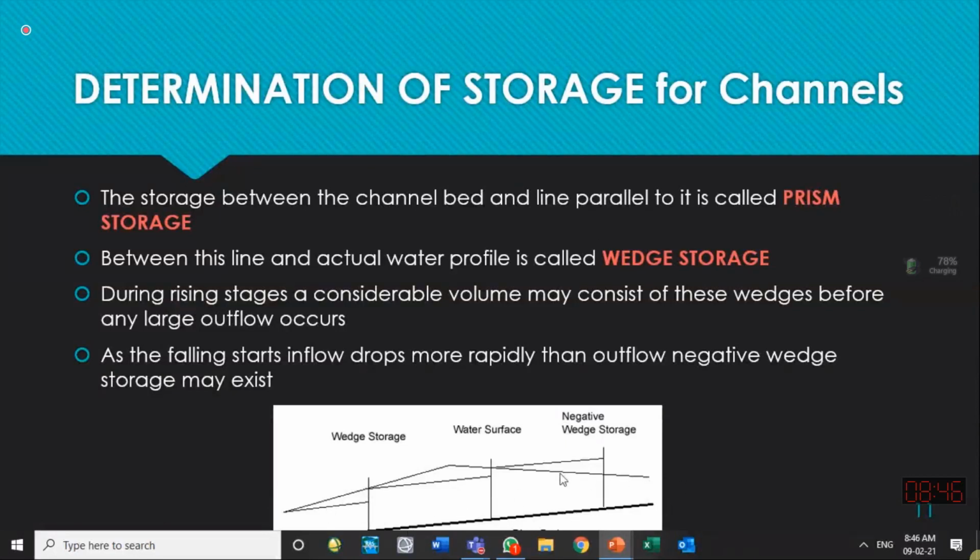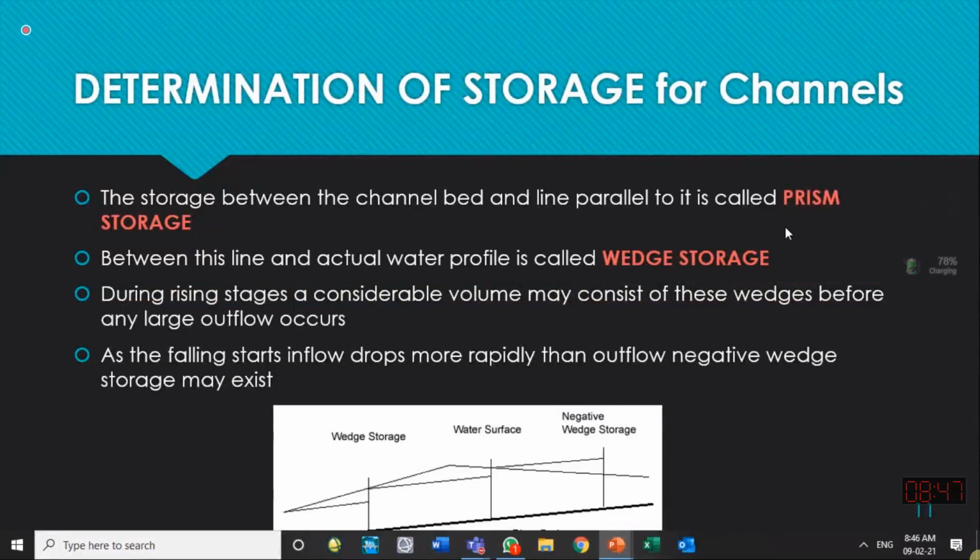But when there is a flood wave coming, you see its shape will be something like this. A simplified flood wave is shown by this line. Anything above the normal depth of the water in the channel, they call the wedge storage. The storage between the channel bed and the line parallel to it is called prism storage. So the bottom one is the prism storage, the top triangular one is the wedge storage. Any storage between the line and the actual water profile is called wedge storage.